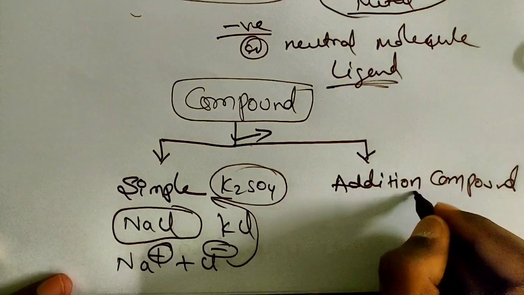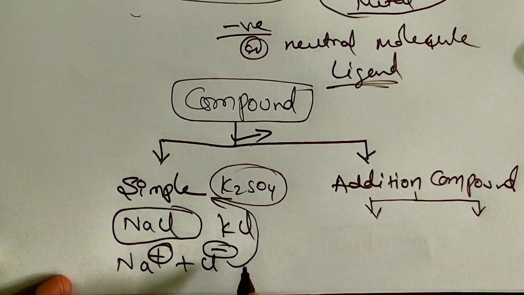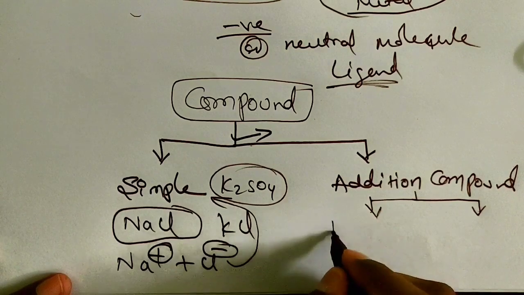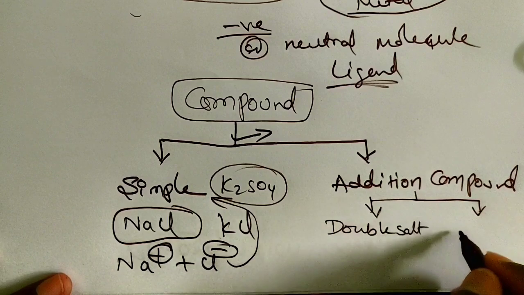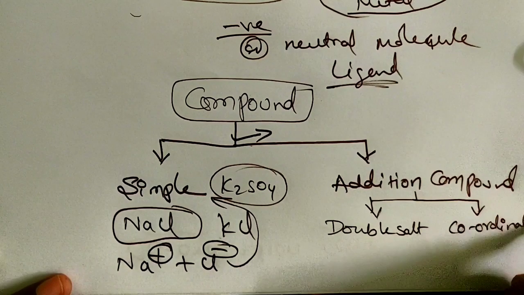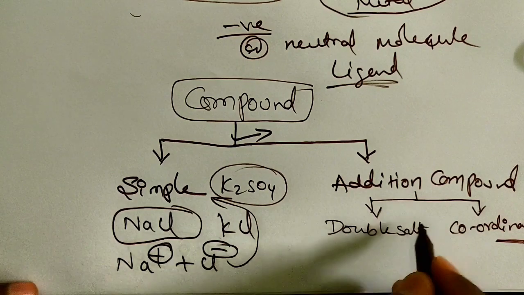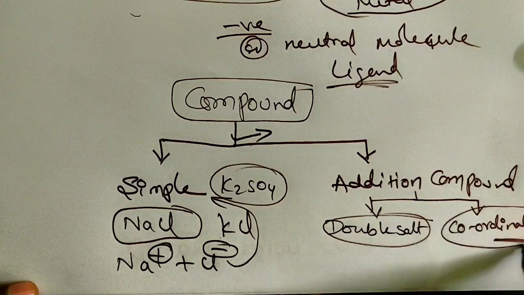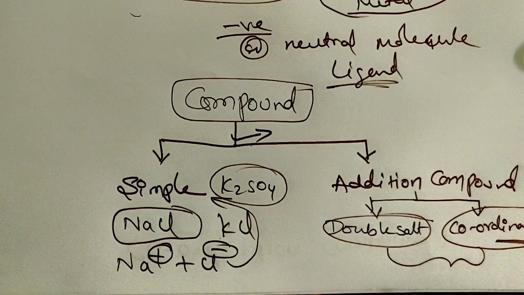In addition compounds, two or more simple compounds combine together to form a double salt, a double compound you can say. Another one is the coordination compound. So we are going to study two very important things, coordination compound and double salt, and by taking these two we can understand the coordination compound very well.